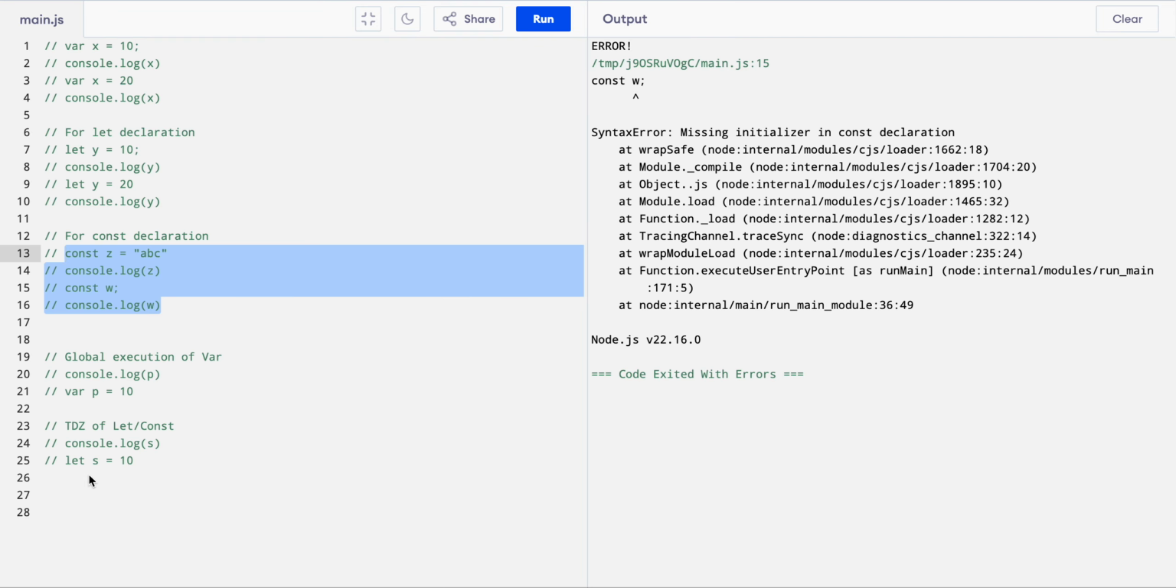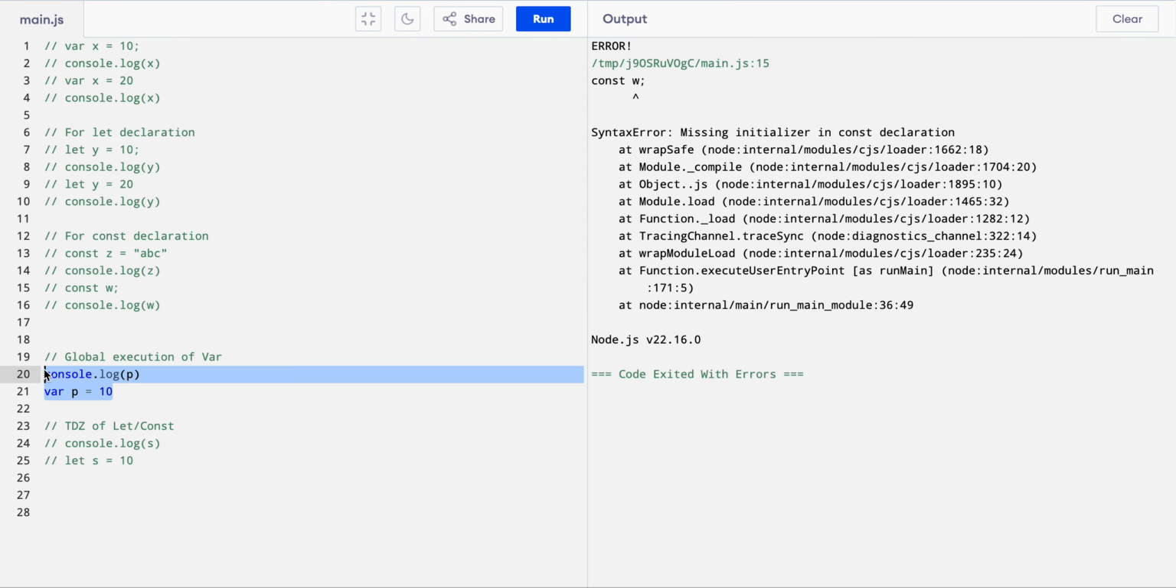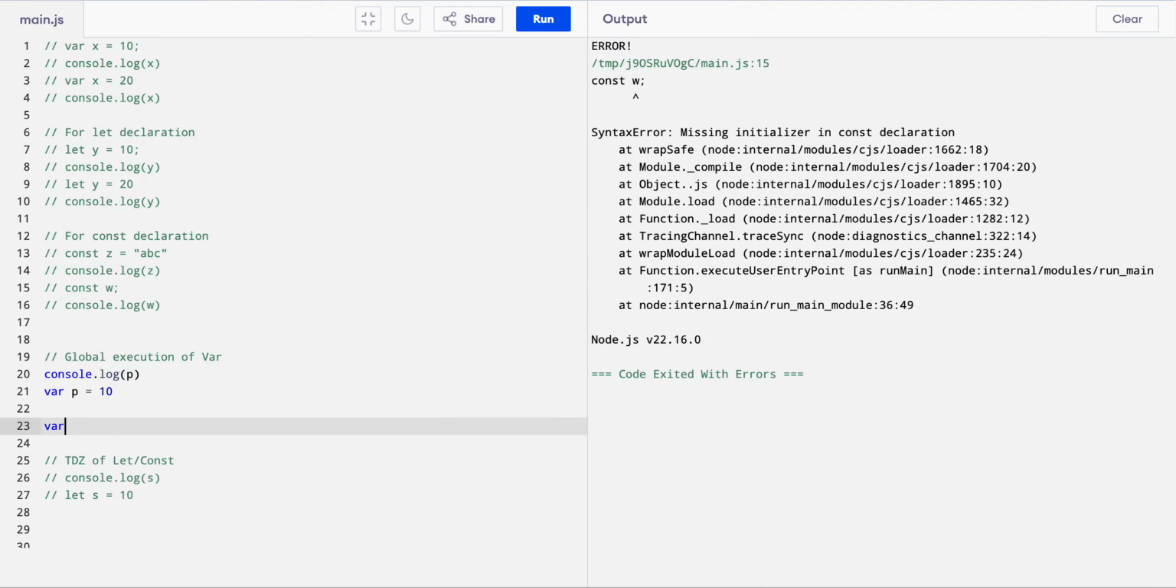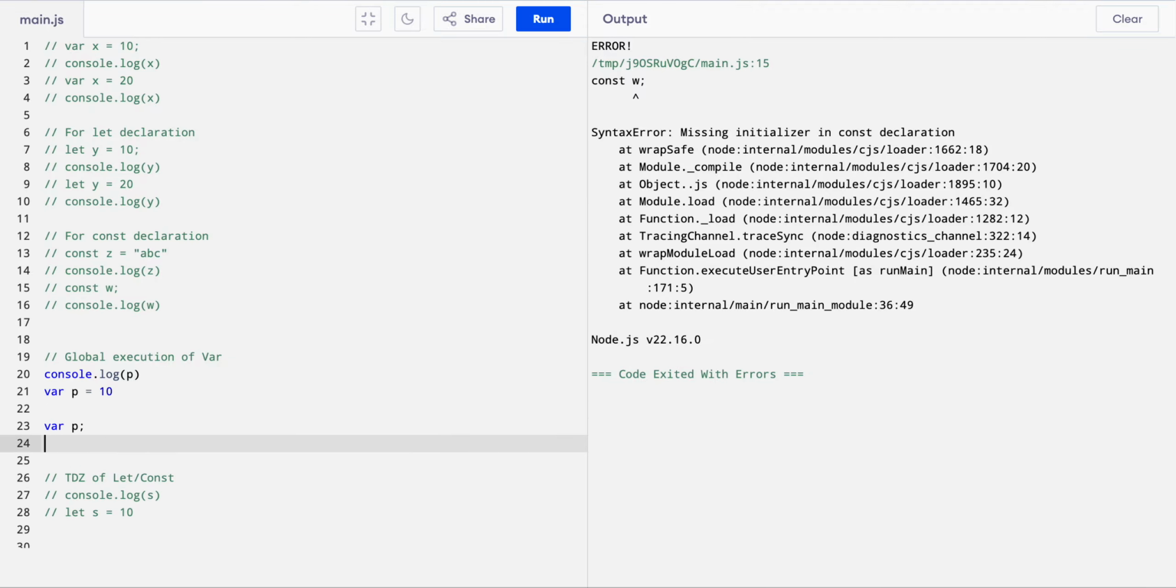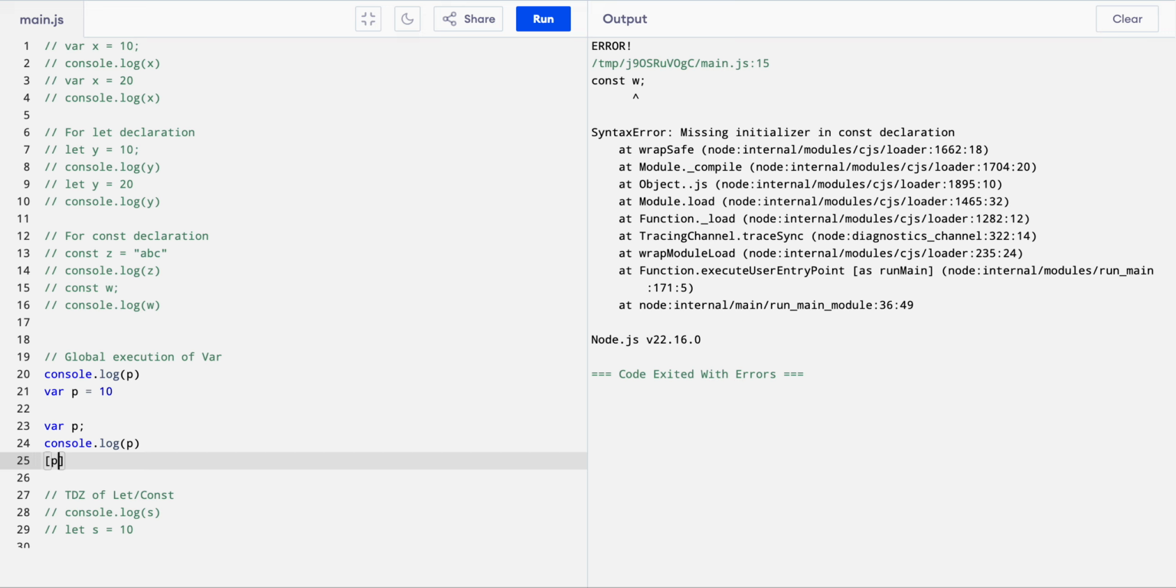Next, with the global execution scope, if we write the statement console.log p first, and then write var p equal to 10, var comes under the global execution block, where this statement will actually go like var p, then console.log p, and then p is equal to 10. This is how it will be converted, and this concept in JavaScript is called hoisting for var.